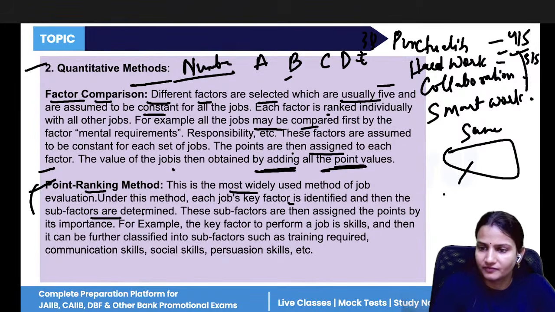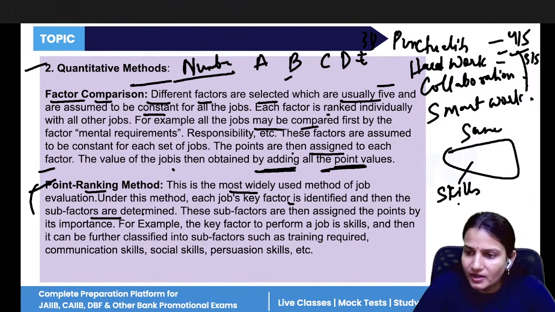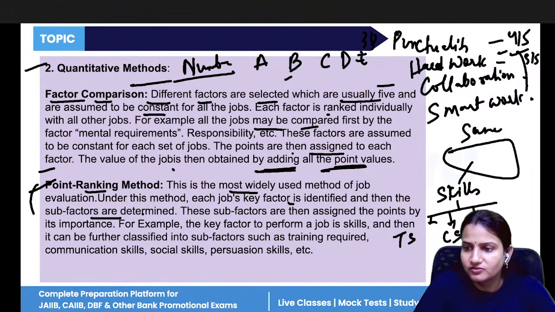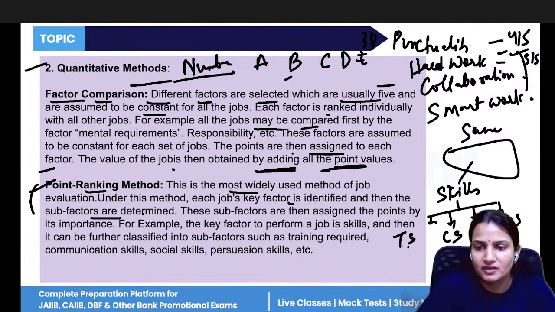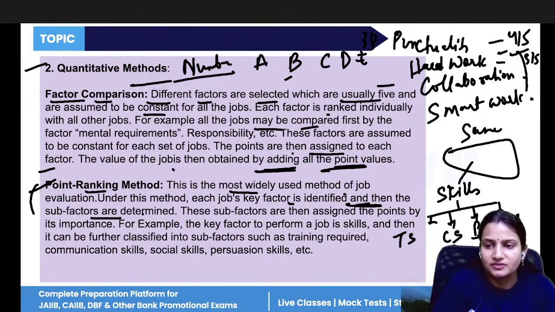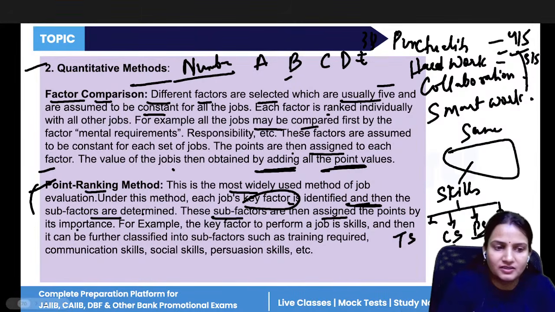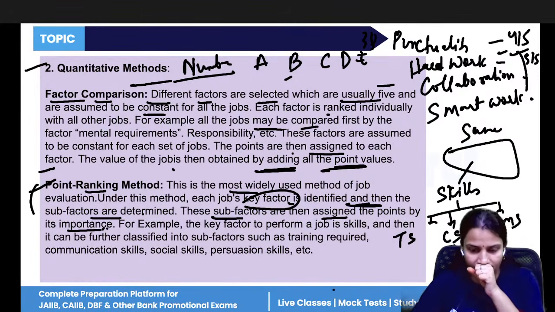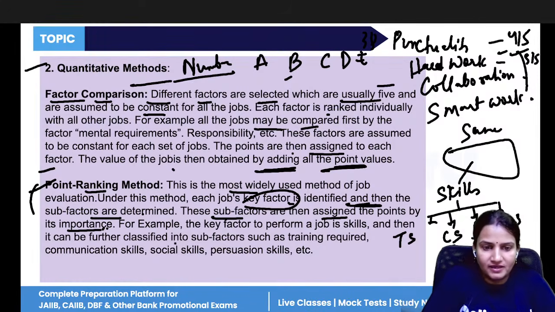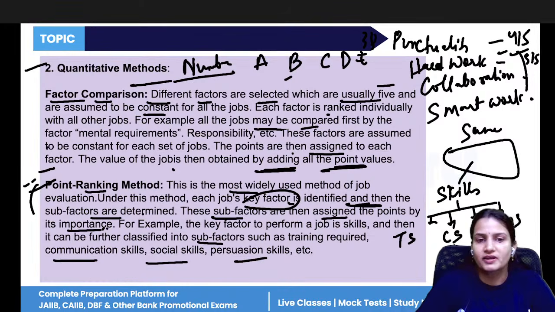For example, you have chosen skills. Now in skills, we have technical skills, communication skills, persuasion skills, and management skills. Now how much point are you giving to each in technical skills, communication skills, persuasion skills? So first one job is identified, one factor is identified, then the sub factors are assigned points by their importance. Like in sub factors, there are communication skills, social skills, persuasion skills. So this is known as point ranking.